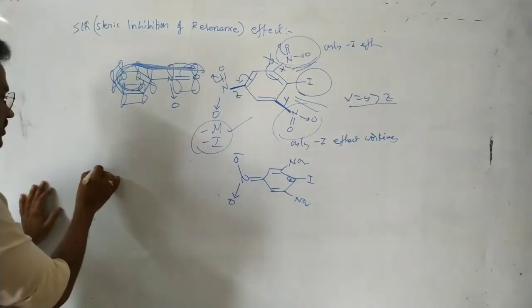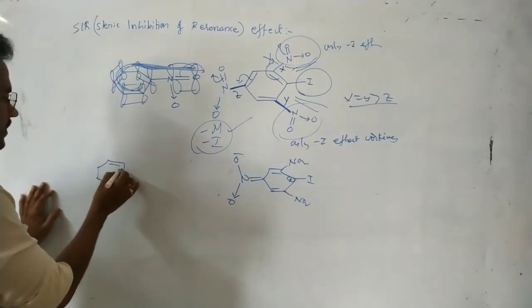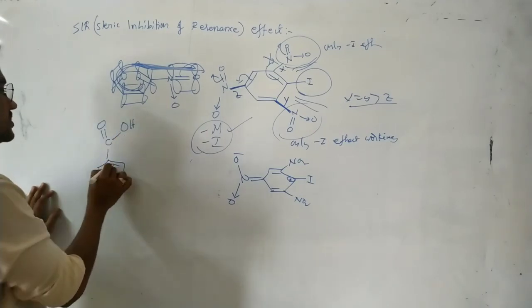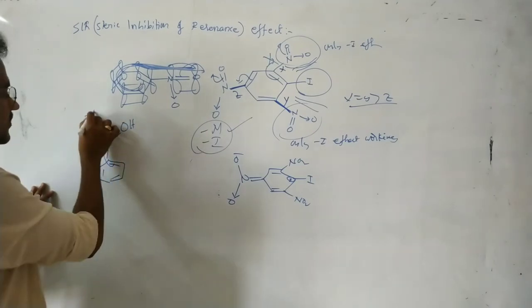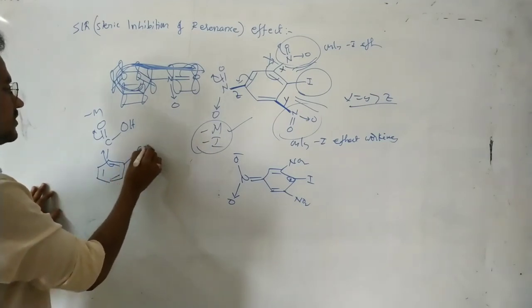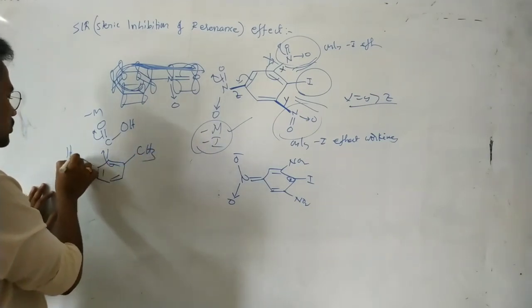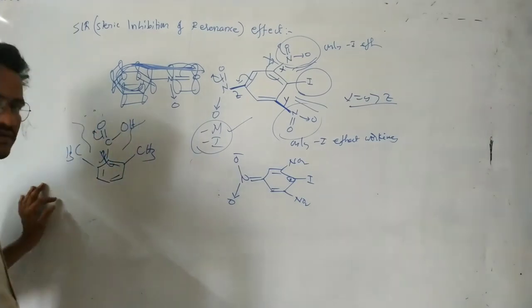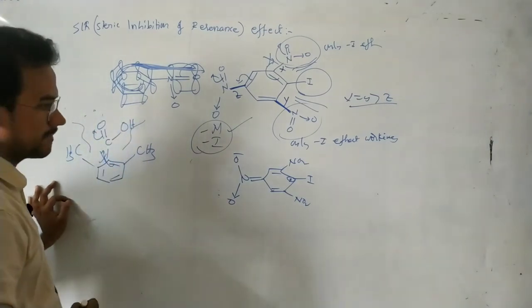For one more example, you can see C double bond OH. Here initially the plus and minus M effect of this OH is working. Whenever ortho groups are introduced, due to repulsions, the minus M effect is not working with the benzene ring.